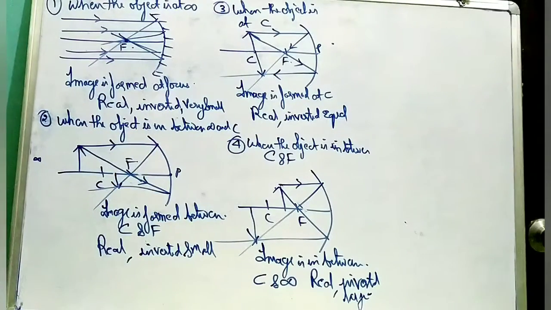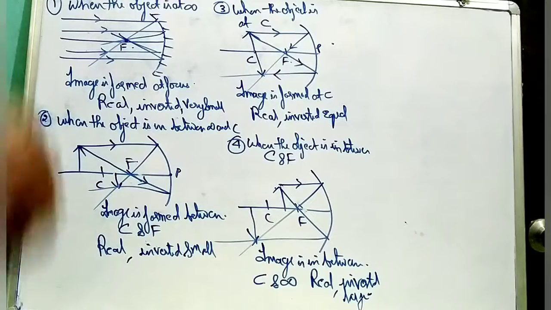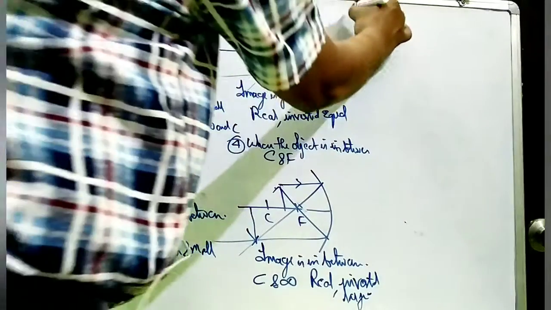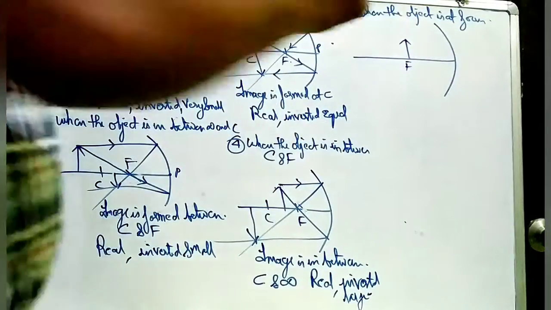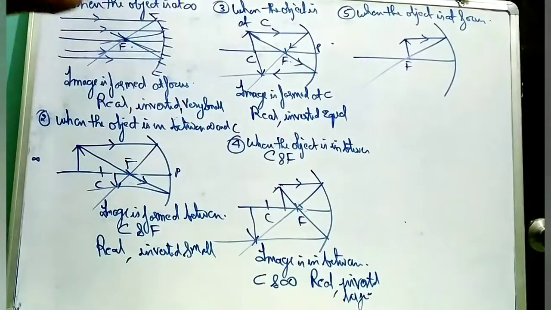Now in the fifth part, we will approach more towards the pole. It means when the object is at focus, somewhere over here at the focus. First of all, it will pass through focus itself after reflection.